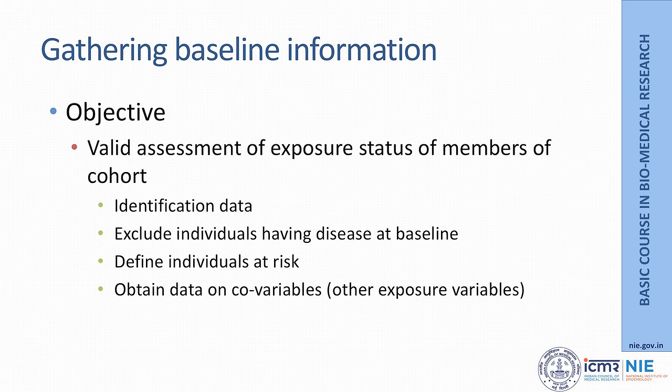Once you select this study population, the next important step is collecting baseline information from this population. The objective of this step is to have a valid assessment of exposure status of members of the cohort. By doing this, we can also collect identification details of the study population. We can exclude those individuals who have the disease of interest at baseline, so that the population which remains is at risk of developing the disease. And we can also obtain data about other risk factors or other exposure variables.